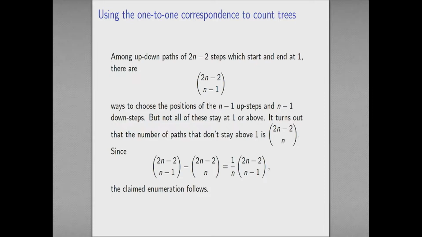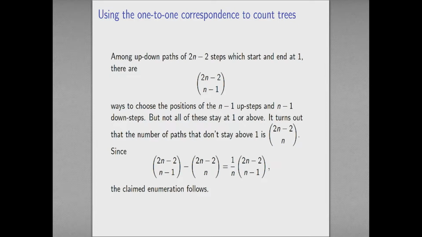And the problem is that some of those go below the level 1. Okay, and we want to just keep hold of the ones which stay at or above the level 1. And this is where I'm going to shove a few things under the carpet. So it turns out that the number of bad ones, the ones which do go below the level 1, is 2n-2 choose n.